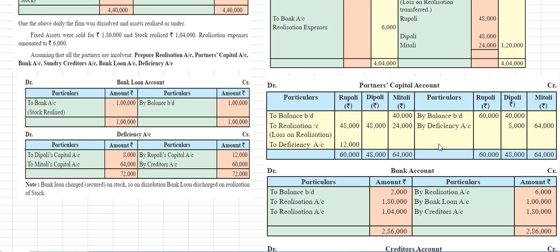So after finding out the partners' capital accounts, we need to prepare the deficiency account. In the deficiency account, the partner's capital account debit balance will be transferred to the deficiency account. So whatever amount is less will be transferred to the deficiency account. Open the deficiency account. By Rupali's capital account, the deficiency amount is 12,000 rupees, and by creditors account is 60,000 rupees.